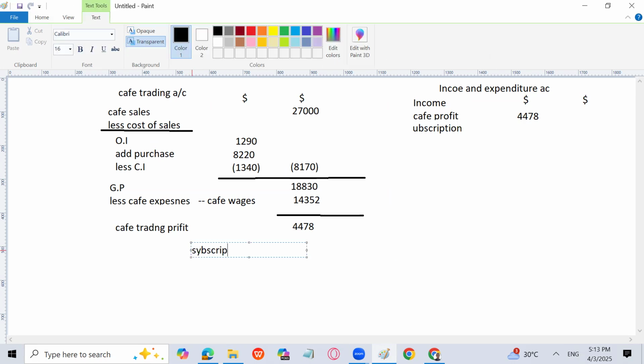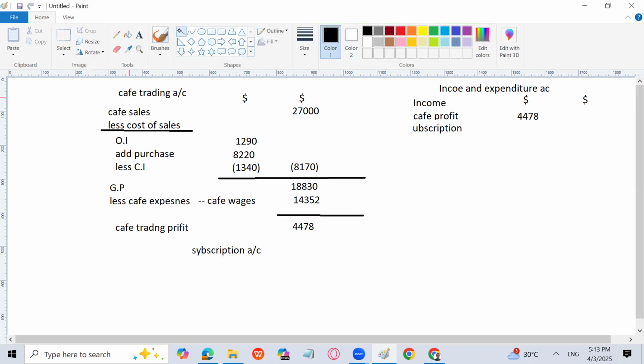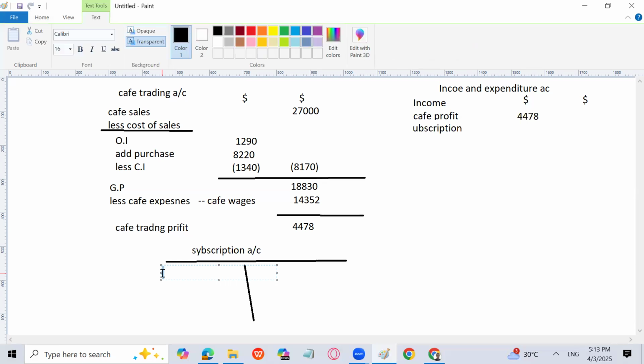I always used to prepare the account in the full format. Even if the format is given or not given, I prefer that I should go with the format so that I will be able to memorize the format also. It will be easy for me to memorize them because I'm following all the formats. Owing brought down will come over here. Here comes owing carried down. Why, sir? Because it's a current asset. That's why it is debited.